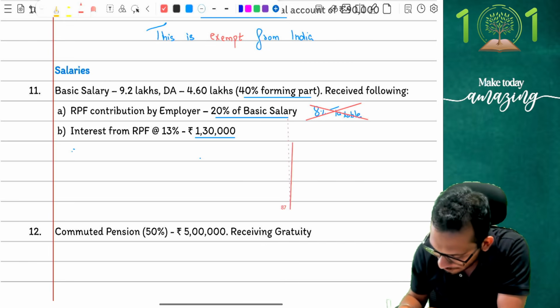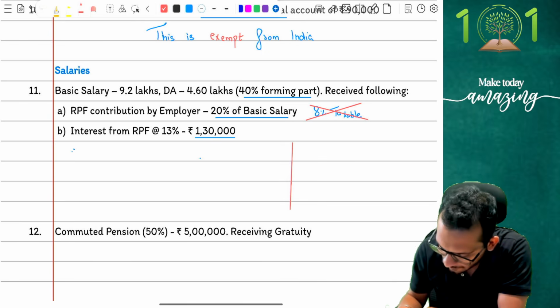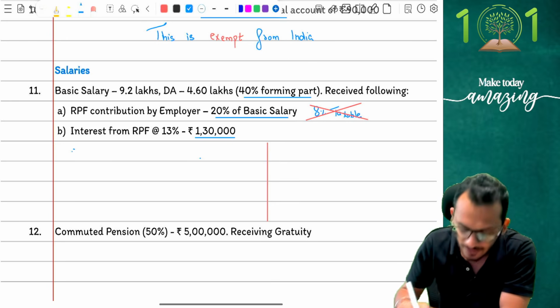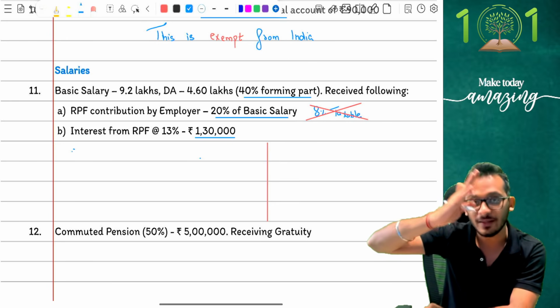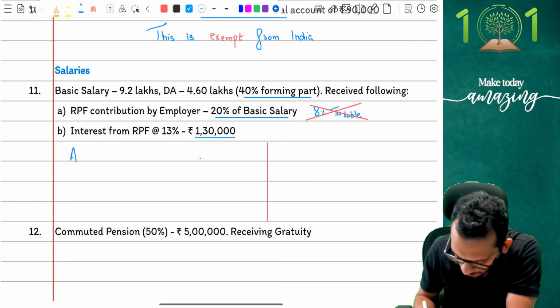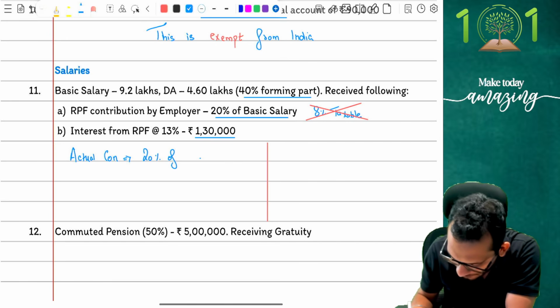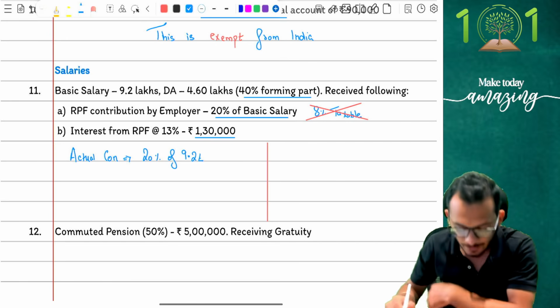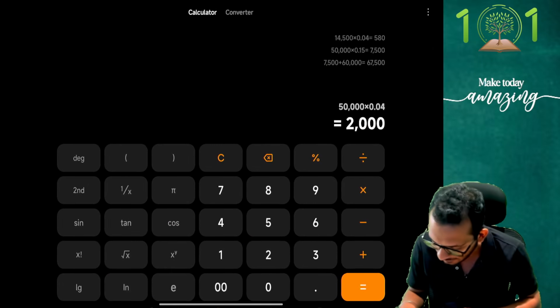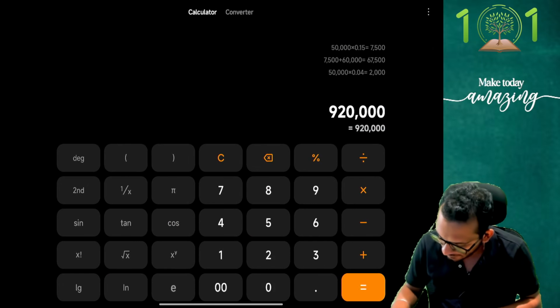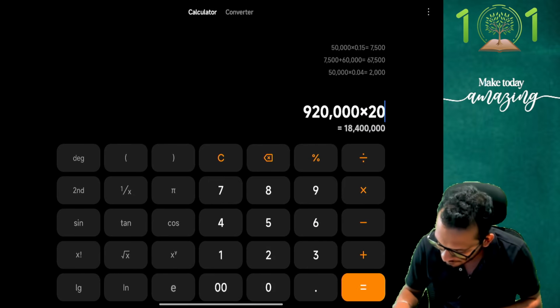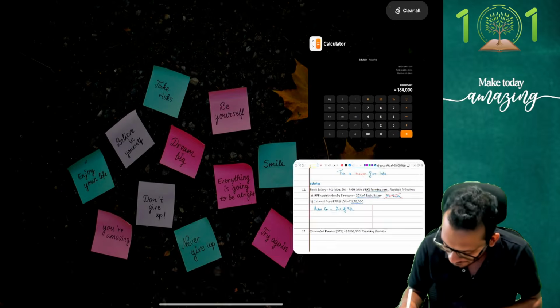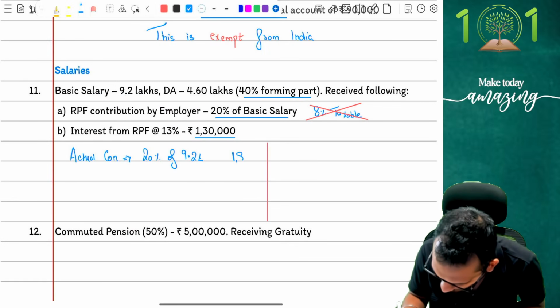The first thing I'm going to tell you people is that because the question is asked for PF, the first suggestion I've made in my class also to all my students is never do PF based on percentage. Always do PF based on full numbers. You do it based on full numbers, you will always get the right answer. So I'm going to first ask a simple question. What is the actual contribution? The actual contribution in this case is going to be 20% of 9.2 lakhs. 9,20,000 into 20%. Answer is 1,84,000. Yes, so 1,84,000 is going to be my actual contribution.